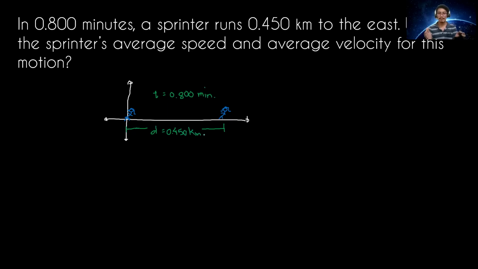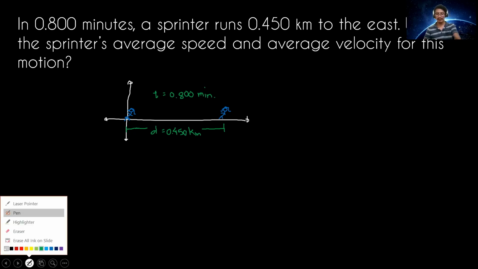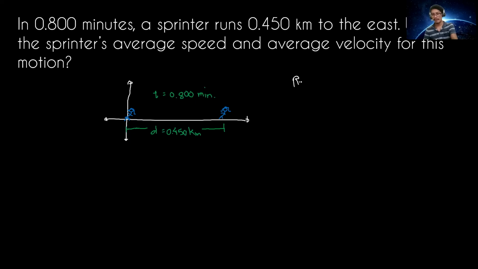So this represents our frame of reference and this represents our problem. Next is to identify what is required. So first, the required is the average speed, and the second required is the average velocity. Average speed is unknown, average velocity is unknown. You're very familiar with the formula. However, kindly check the units of the given values. These are not in standard units.